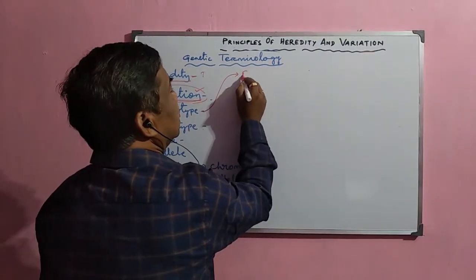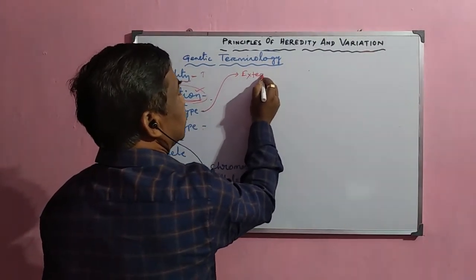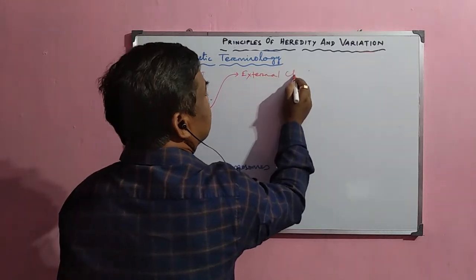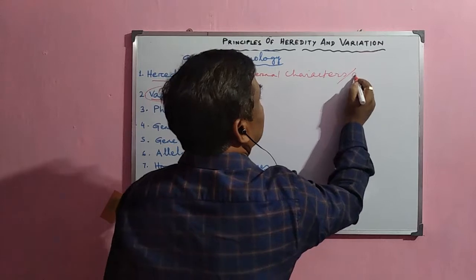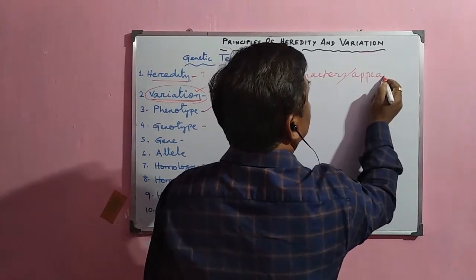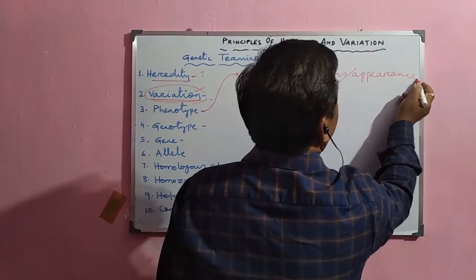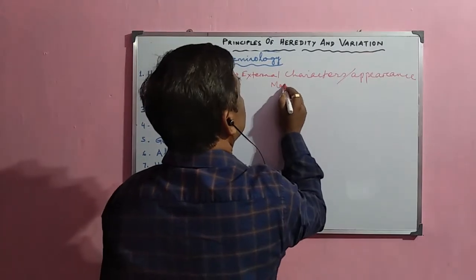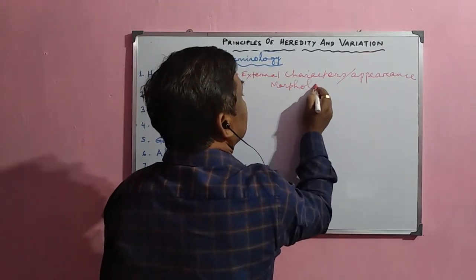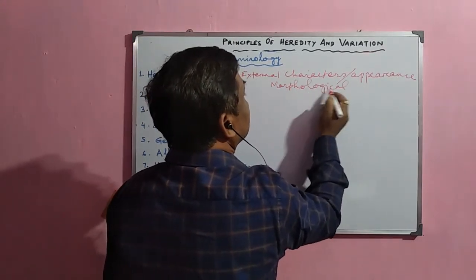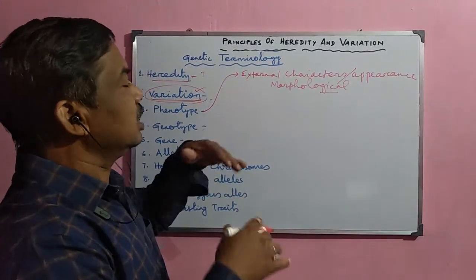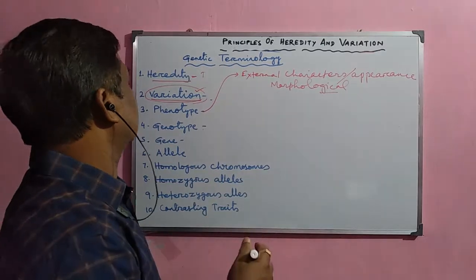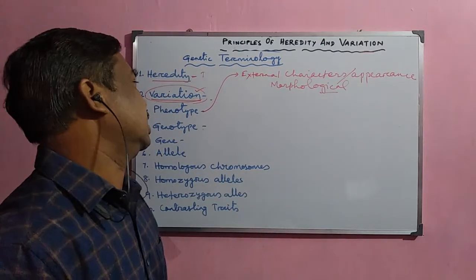That is called the external characters, or external appearance of the organism, or you can say this is the morphology. So these morphological characters of an organism, which are present in the external appearance, are called the phenotype of an organism.